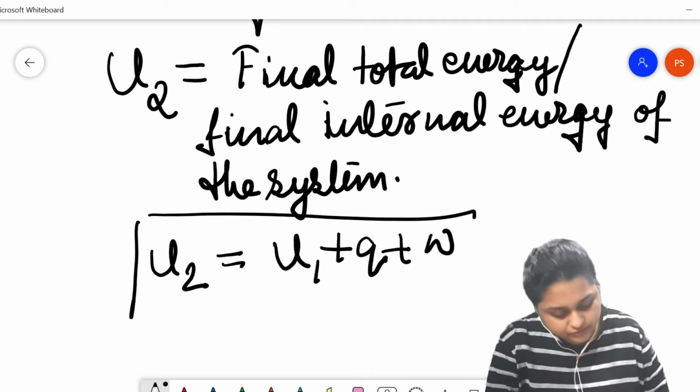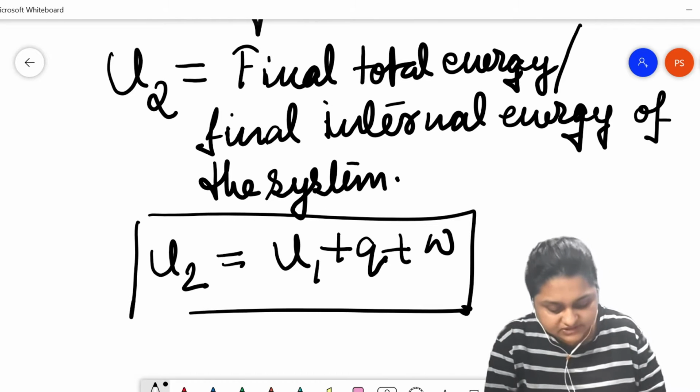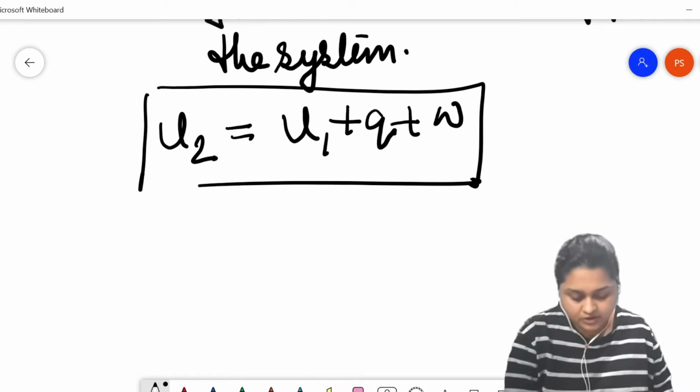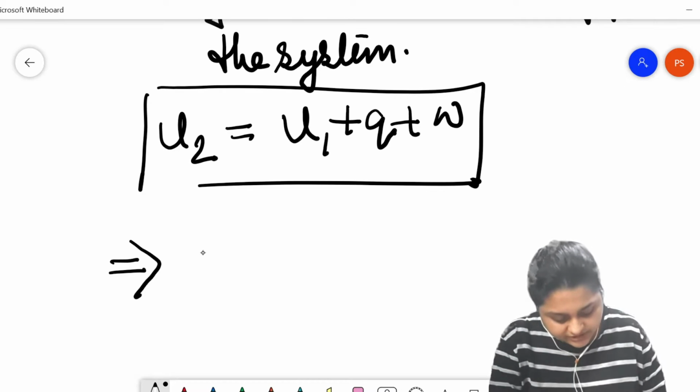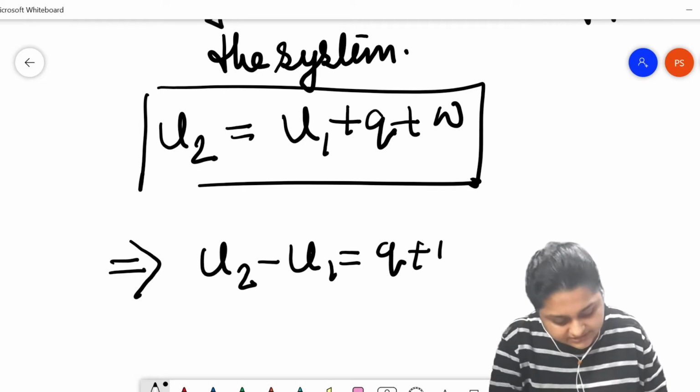So this is going to be the final energy of the system after the transformation. Or this can also be written as U2 minus U1 equals Q plus W.